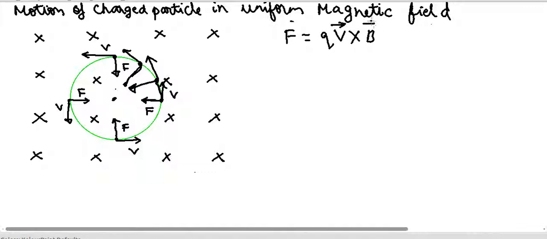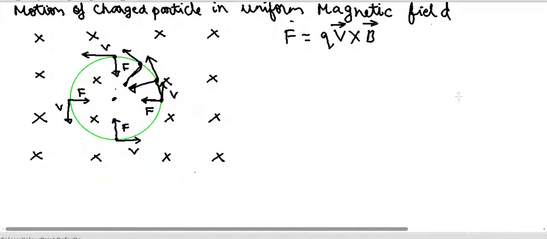So let us take a special case in which velocity is perpendicular to the magnetic field. Like in this example, I project the vector in the plane of our screen, and the magnetic field in this case is going inside the screen, or going away from us.